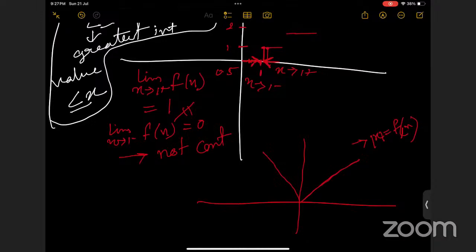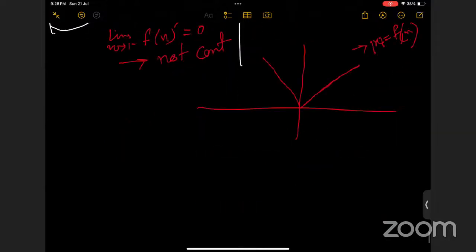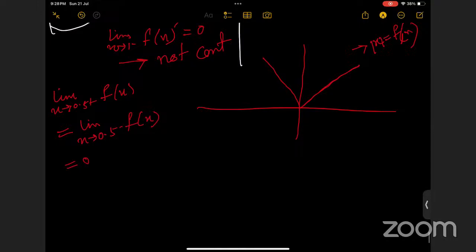What about the continuity of this function at that point? I think, ma'am, this is a continuous function. This limit is equal to 0, and this is equal to f of 0.5, right? Yes, ma'am, it's clearly satisfying the condition for continuity. So this function is continuous at the point 0.5.